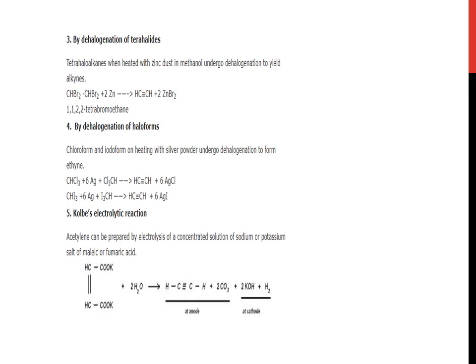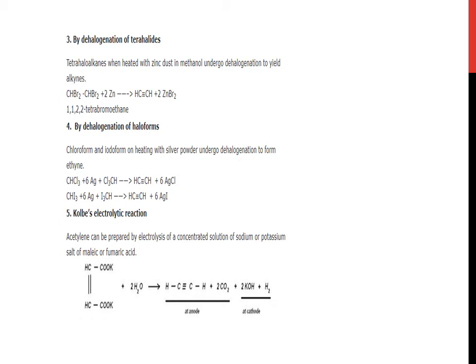By dehalogenation of tetrahalides. Tetrahaloalkanes, when heated with zinc dust in methanol, undergo dehalogenation. CHBr2CHBr2, when reacted with zinc, gives CH triple bond CH and zinc bromide. By dehalogenation of haloforms.